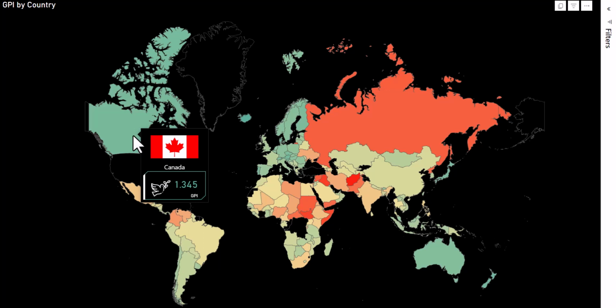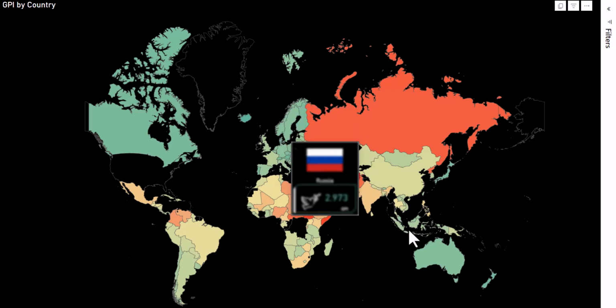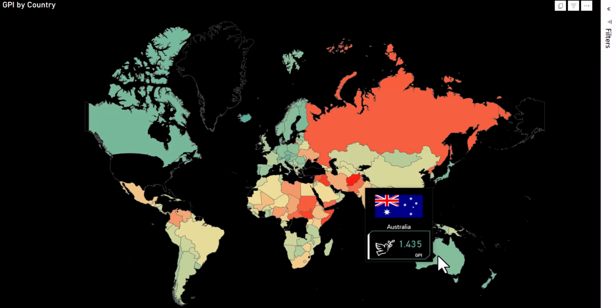And then I can hover on other parts of the map also to know the country and also the Global Peace Index, where the green part is telling us that those countries are more peaceful, and the red part is telling us that the countries are lacking in peace or are less peaceful compared to the countries in green. So here is Russia, for example, now with a GPI of 2.973 compared to other countries in blue. If I hover on this country that is standalone, I can then get the GPI and know the name of the country and also its GPI.